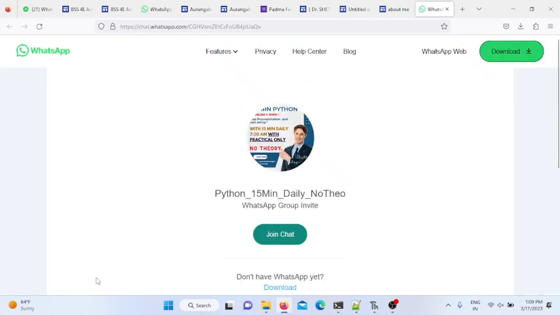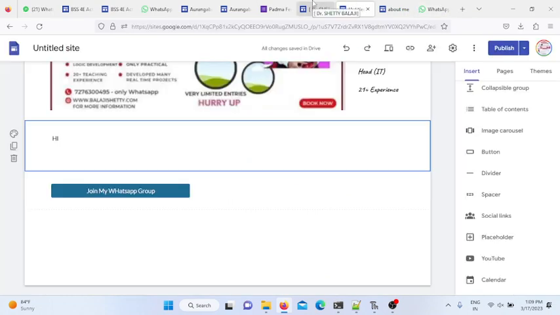Great. Here you can embed any URL, whatever URL you embed, you can redirect to WhatsApp group, you can redirect to Google Form group, you can redirect to any other websites also, okay.